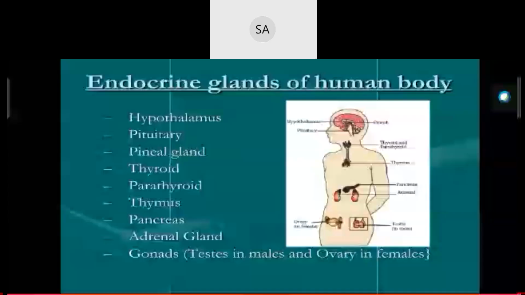Adrenal. Our body has a pair of adrenal glands, one at the anterior part of each kidney, on the backside of the body. The gland is composed of two types of tissue. The centrally located tissue is called adrenal medulla, and outside is called adrenal cortex. Gonads. These are testes in males and ovary in females.